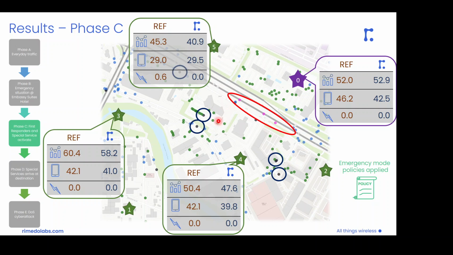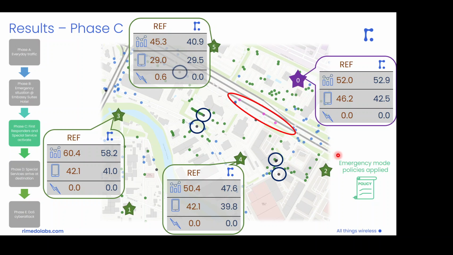This is the phase where the high priority first responders and special service unit arrive in the area. These are high priority services, very demanding in terms of resources, especially the special service unit. We see some increase in network load, and that increase for base station number 4 and 5 is more significant in the reference solution than in the remedial solution, which is the result of those high priority UEs being associated with either small base station number 4 or 5. The situation is different with the remedial solution because those high priority services are associated with the macro base station.